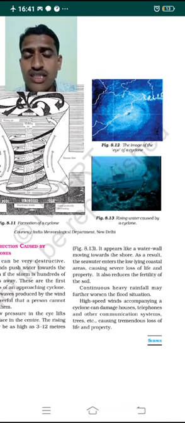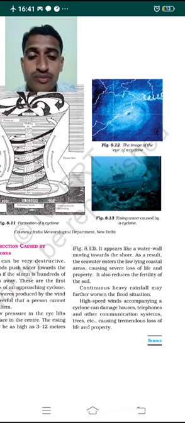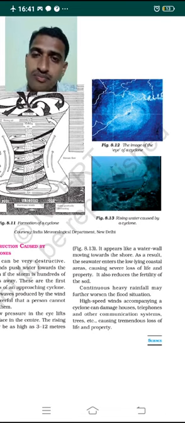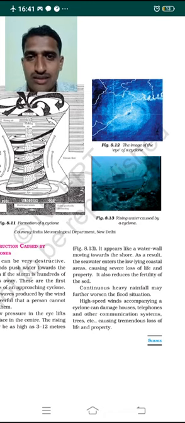If that water enters any agricultural area, it reduces the fertility of the soil, because the seawater contains salt particles, which prevent the soil from growing crops well again when it remains there for some days.